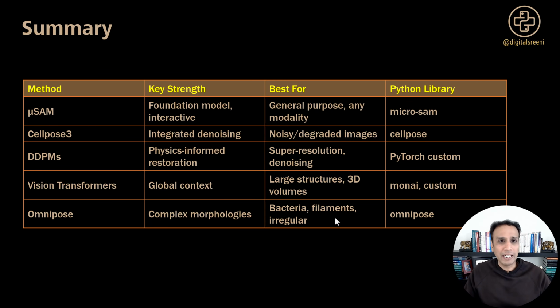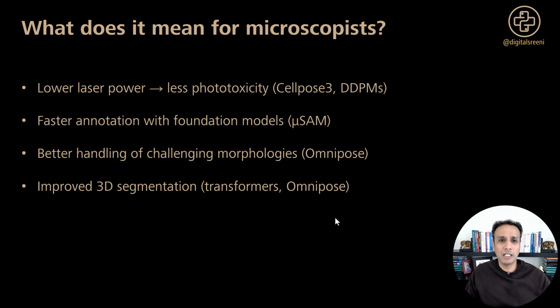Now, I should mention the practical implementations. At the end of the day, what does this mean to you as a microscopist? Well, if you have to work at lower laser power, that means obviously less phototoxicity. Both Cellpose 3 and DDPMs enable you to work with that data. Faster annotation with foundation models like MicroSAM can help you save a lot of manual work, obviously by speeding up your annotations.